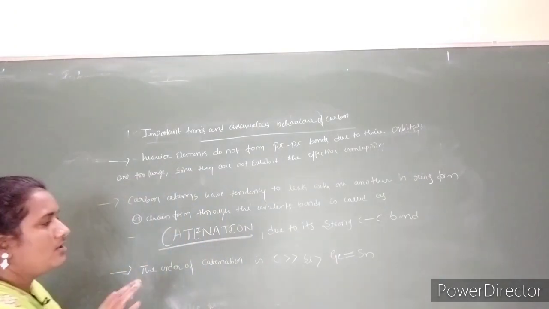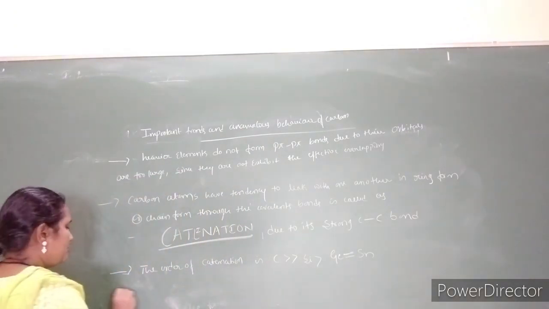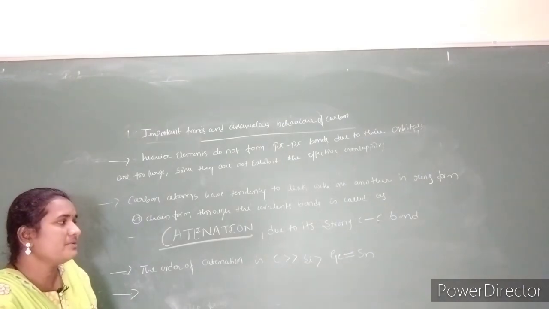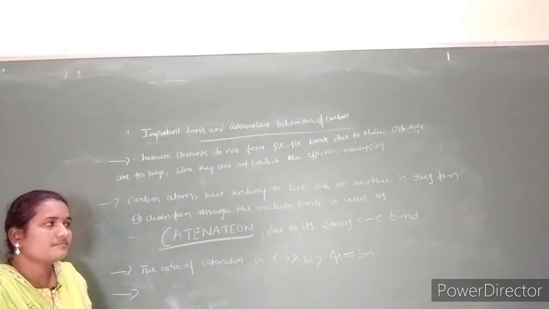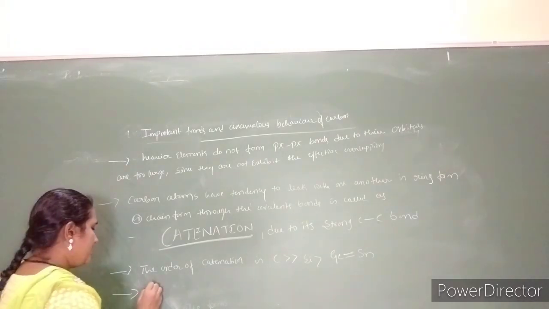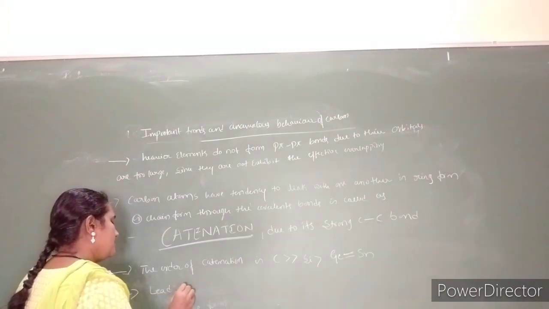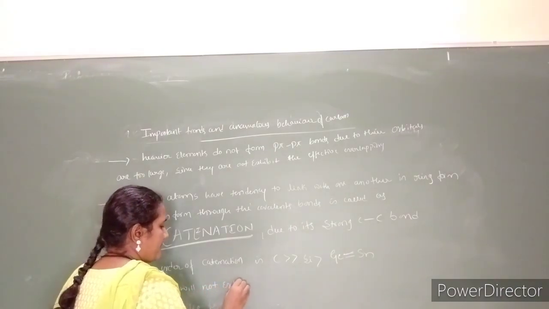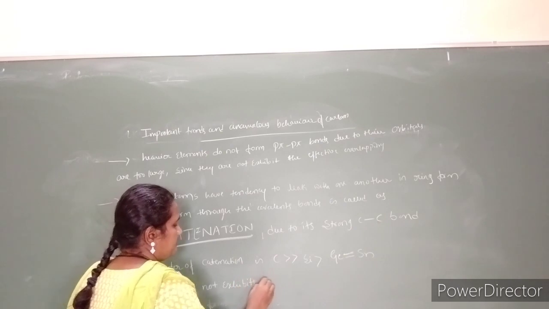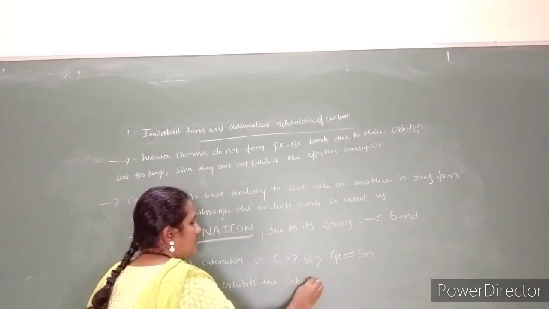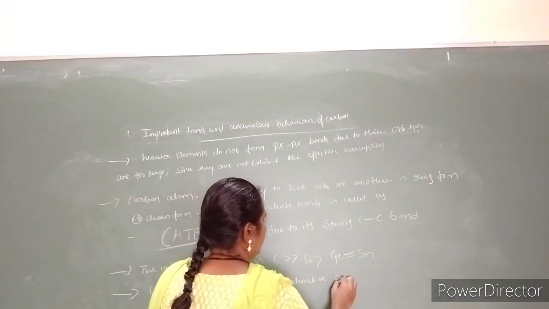But lead will not be involved in catenation due to its large size as well as the presence of f orbitals, which prevent the formation of catenation. So lead will not exhibit the catenation property.